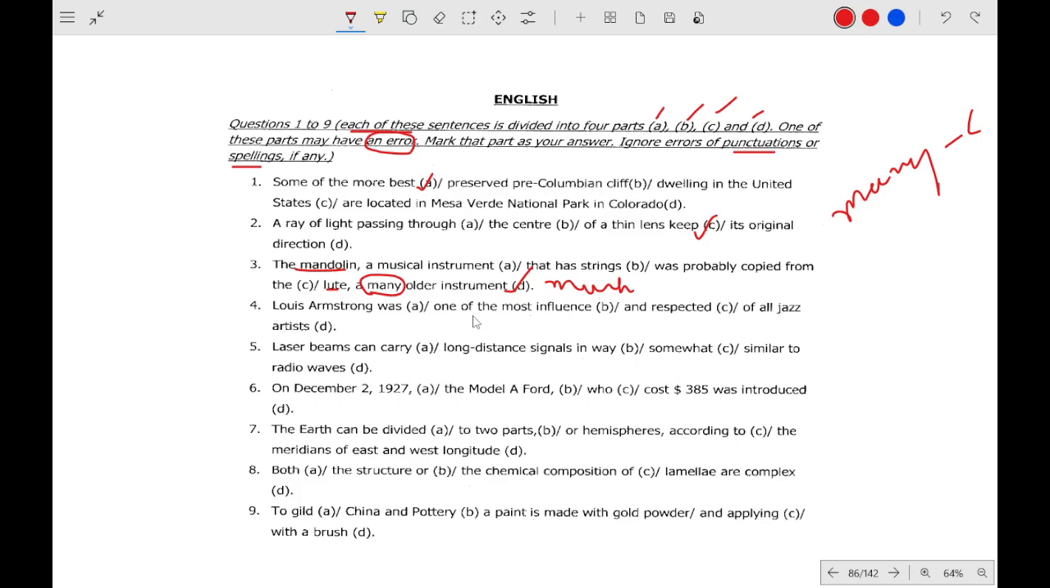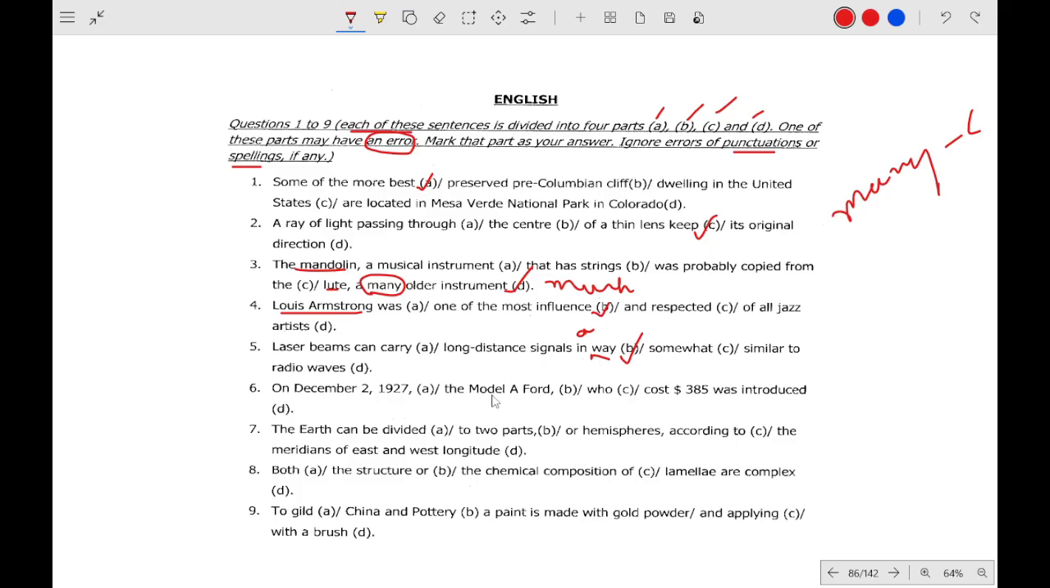Louis Armstrong was one of the most influenced. No. Louis Armstrong is a noun, so we are describing Louis Armstrong, so it will be influential. This is an adjective part. This is the most influential and respected of all jazz artists, so it will be influential. So B will be the correct option. Laser beam can carry a long distance signal somewhat similar to in a way. Okay, in a way. So D will be the correct answer. This is the wrong part.